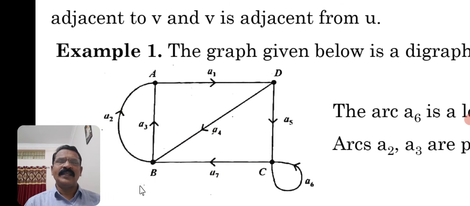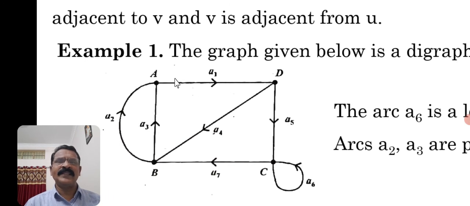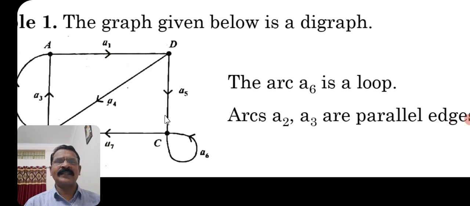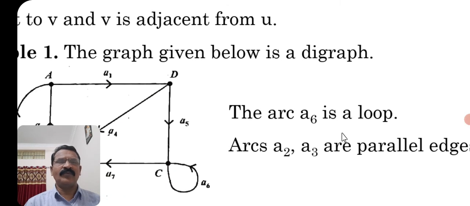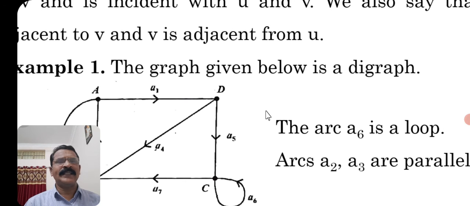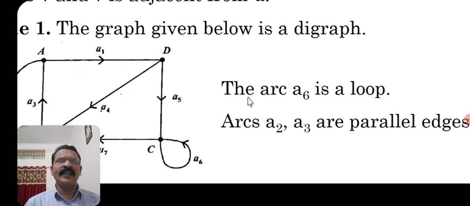This is the arc A2, B to A, towards A. And again this arc A3 is also from B to A. Such arcs where the direction is the same are called parallel edges. I hope it is very clear for you. A6 is a loop, and A2 and A3 are parallel edges.